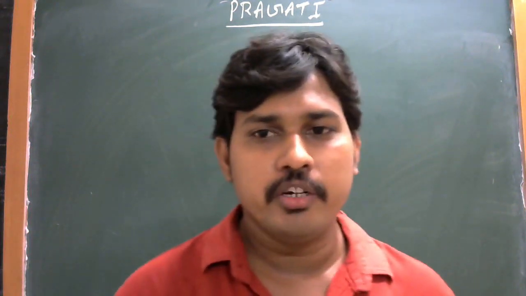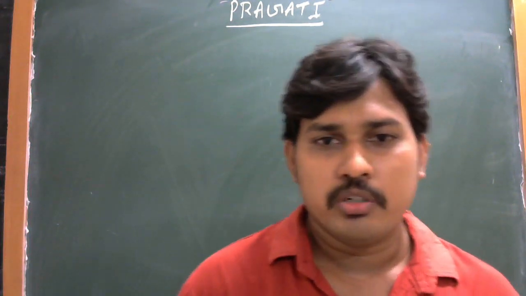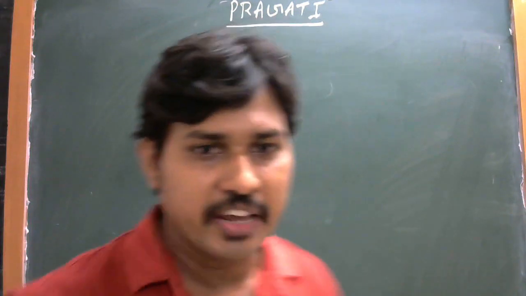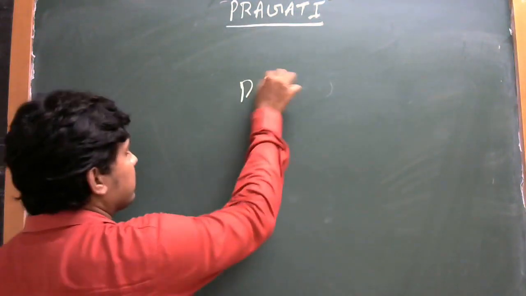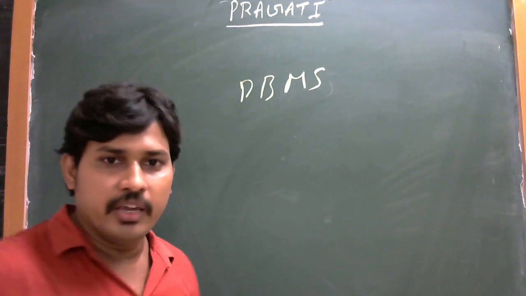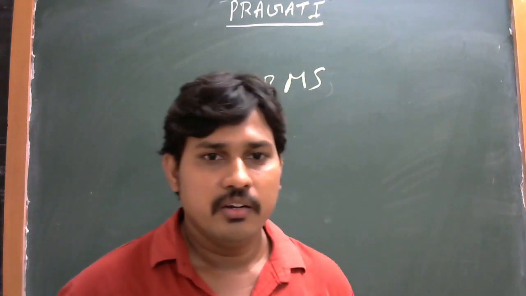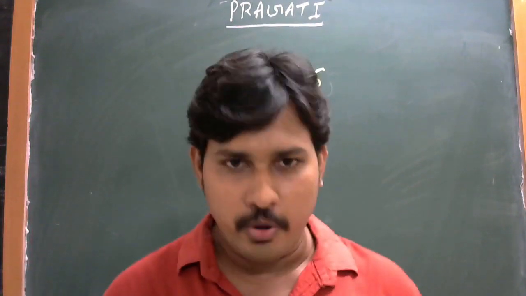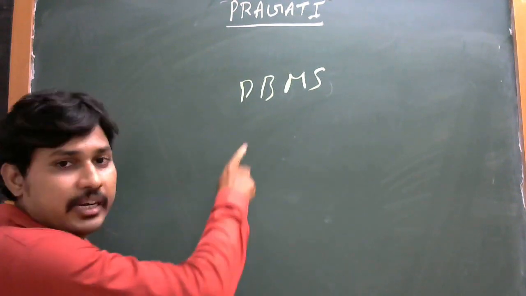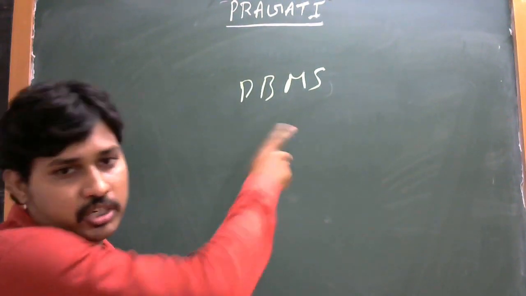Now, I am going to tell about some computer concepts like DBMS. This is the final fifth semester paper five, that means database management system.